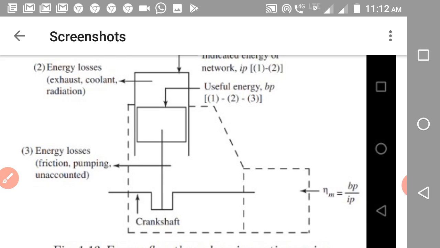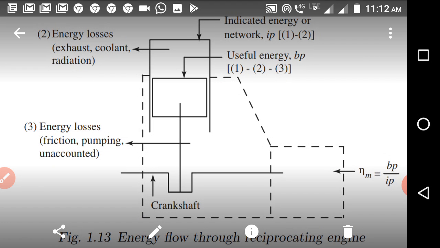If we multiply the mass of the fuel supplied with the calorific value of the fuel, we can calculate the heat supplied to the engine. That heat supplied is the heat input to the engine, and this heat input we are balancing with the utilization of heat in different forms.